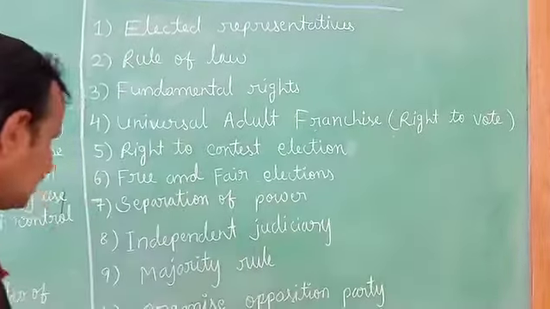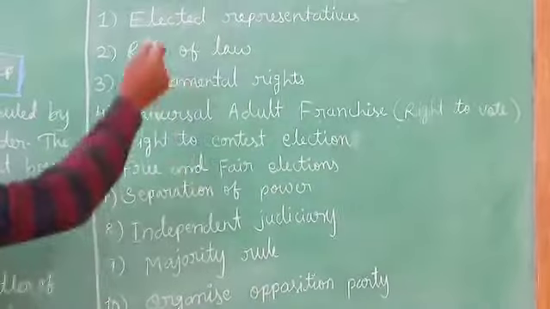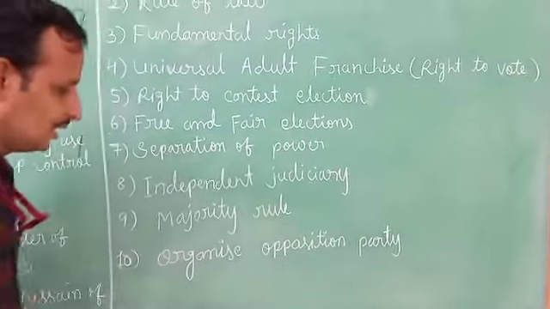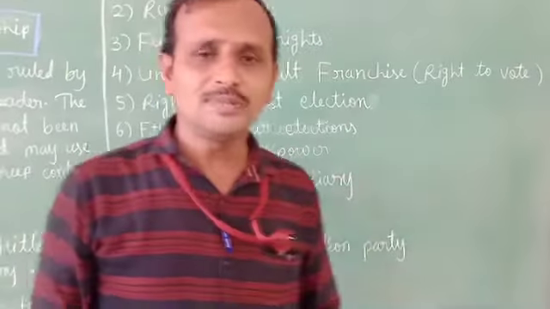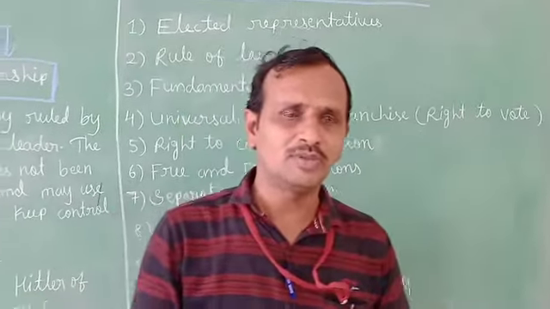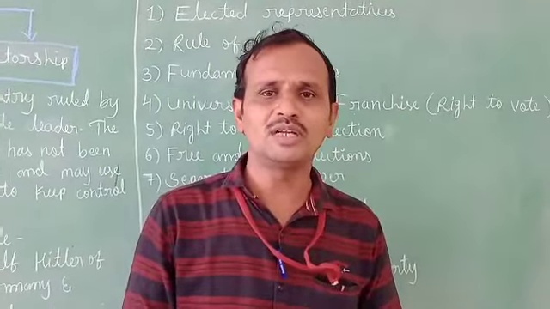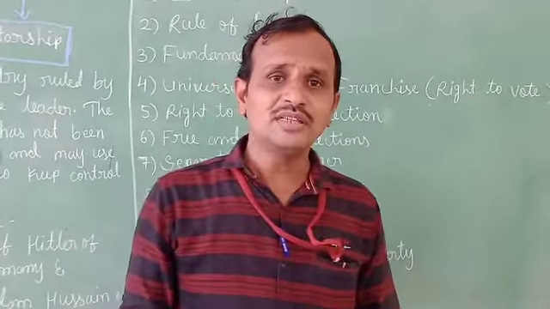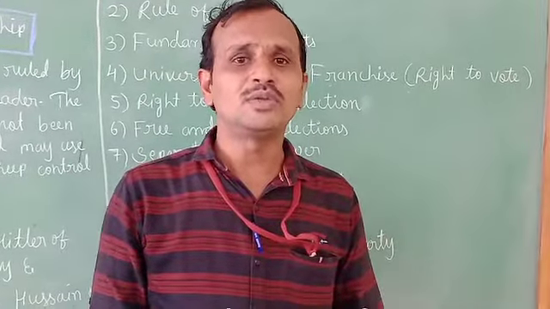And the last feature of democracy is organized opposition party. The role of the opposition party in a democratic government is very important, because the opposition party criticizes the wrong policies of the ruling party.